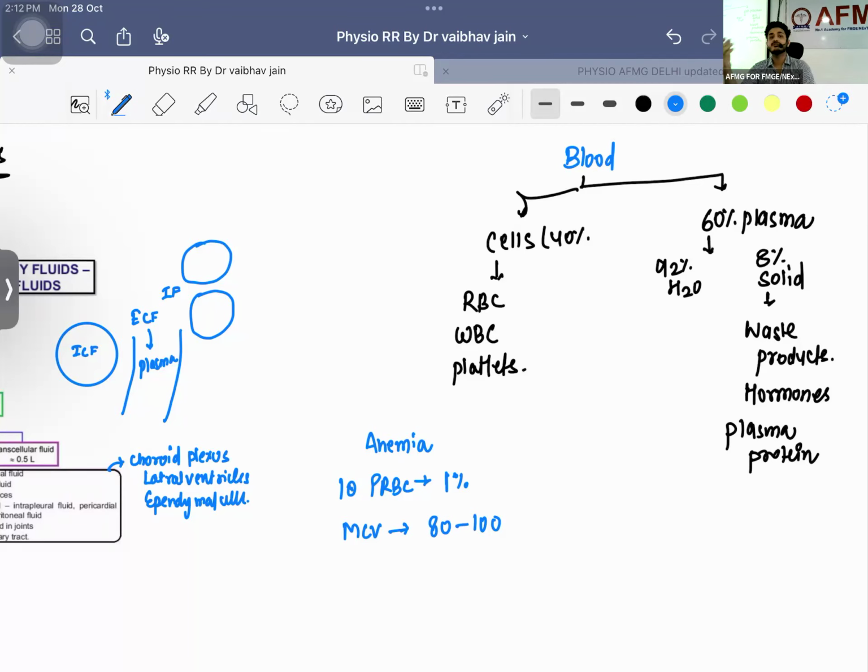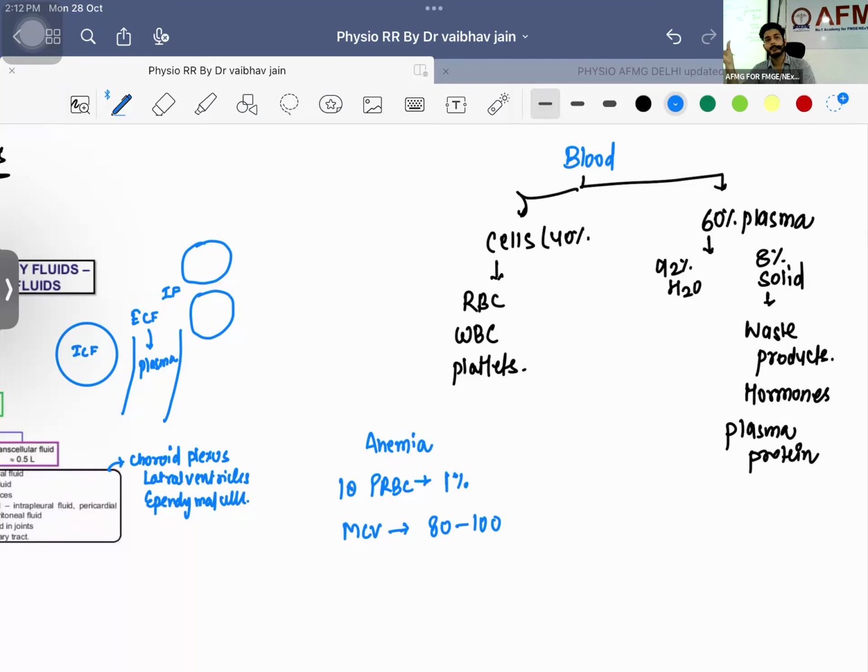If a female is coming to you with these symptoms, what symptoms will she have? Patient will be having pallor, fatigue, weakness. Physical signs you will be finding, right? You will be identifying those signs, and ultimately you will be making the diagnosis. Now for the treatment part, what will you be doing for the treatment of iron deficiency anemia? Iron supplements. After hemoglobin reaches 7, we will be giving iron supplements. So you can use oral or IV.